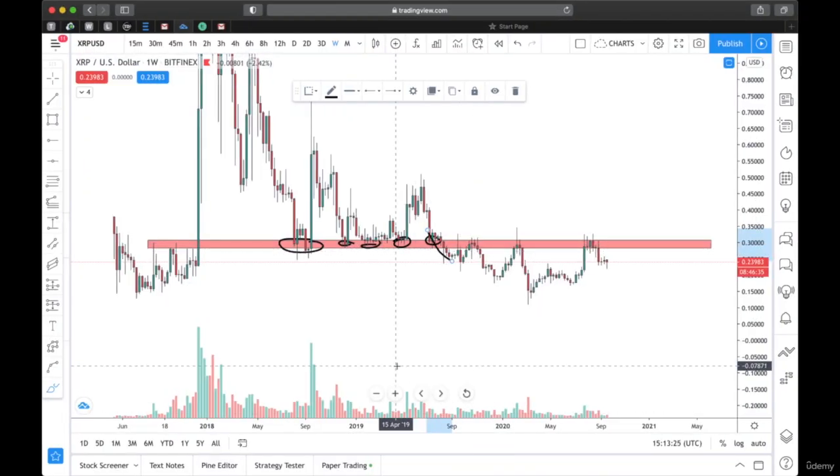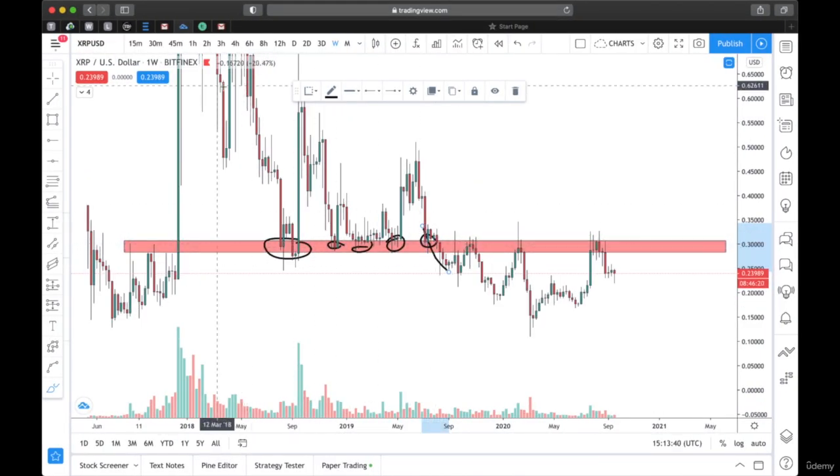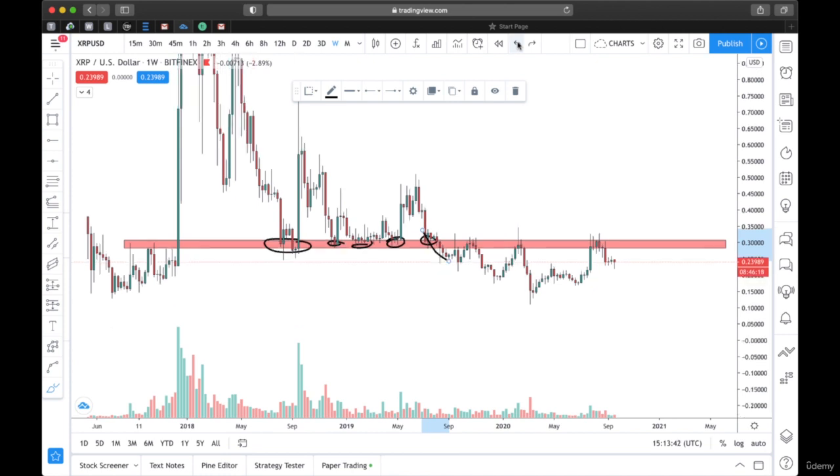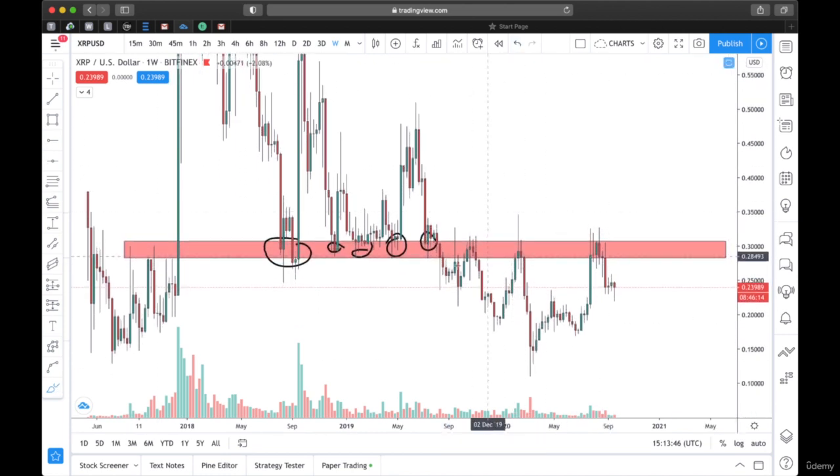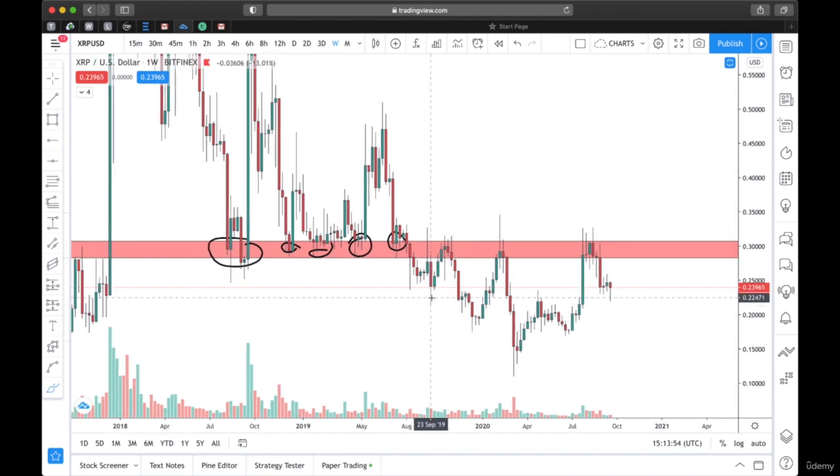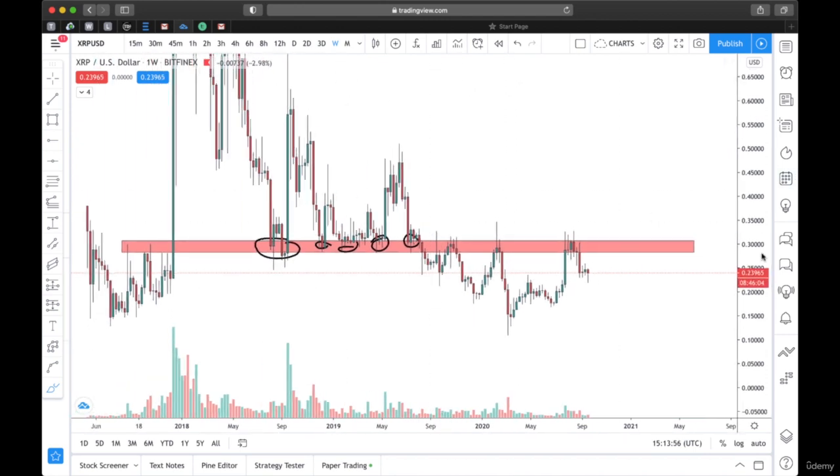Do you understand? So it has been serving as support, but as soon as price broke below, it started serving as resistance. Remember, when price is below a particular support, that support will be changed to a resistance. If you notice, when price broke below it, came up, it started serving as resistance.